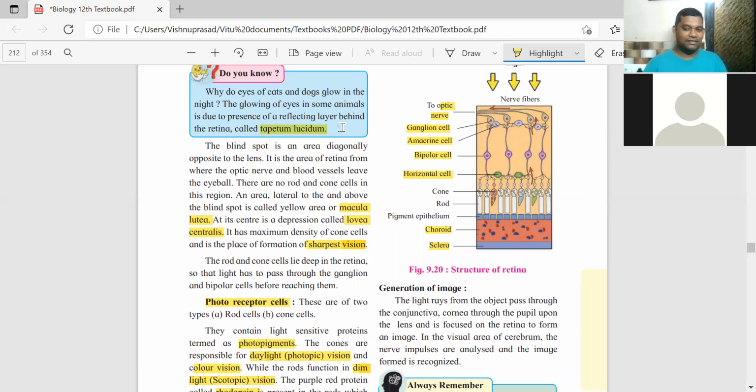Animals like cats and dogs, even all the cat family. Tiger वगैरह देखेंगे तो भी वैसे ही, you can see how their eyes glow. So that is because of the tapetum lucidum behind the retina.